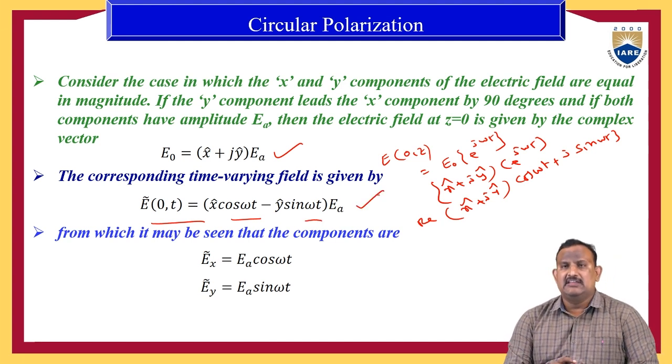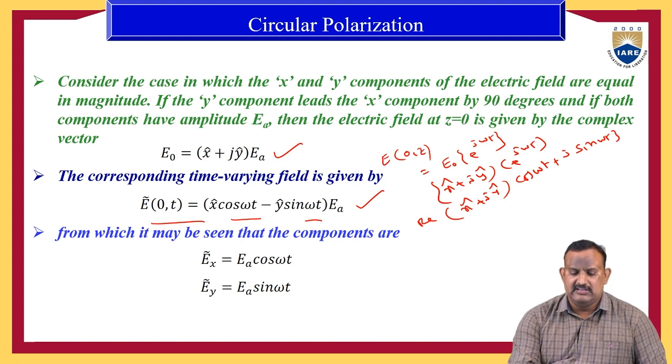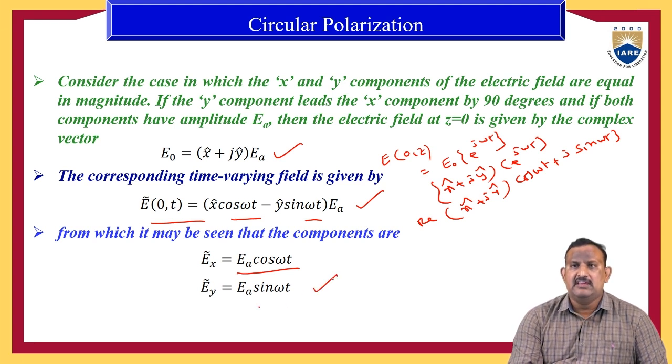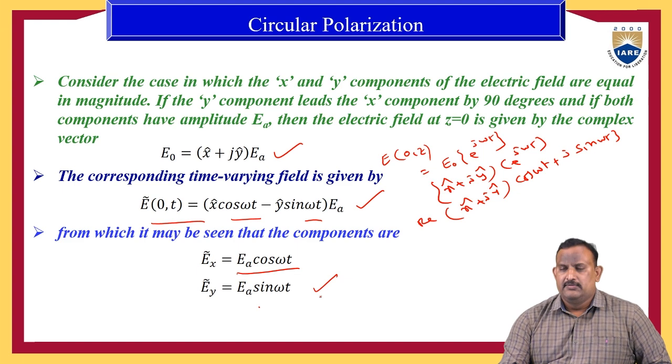If you compare the equations, the x component is EA cos ωt, and the y component is EA sin ωt.